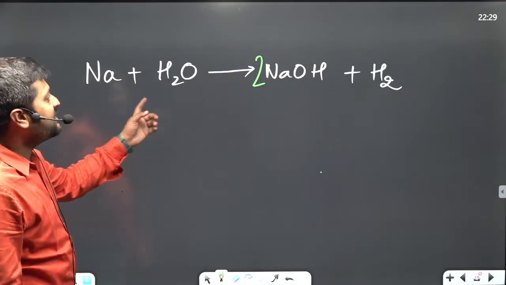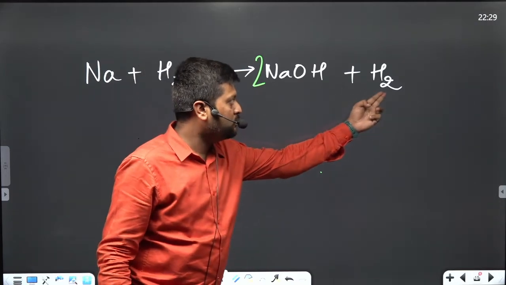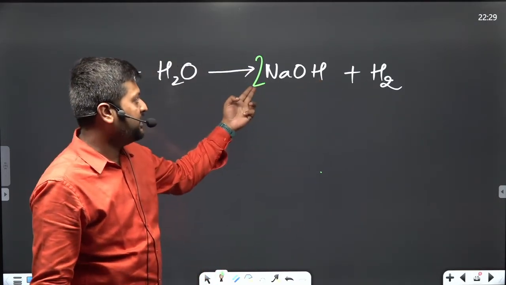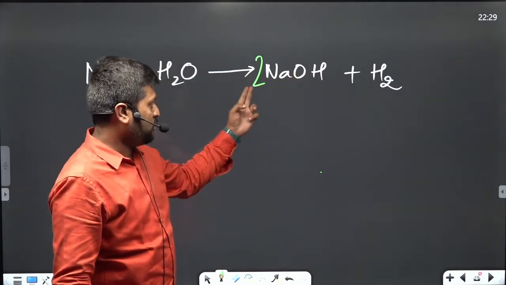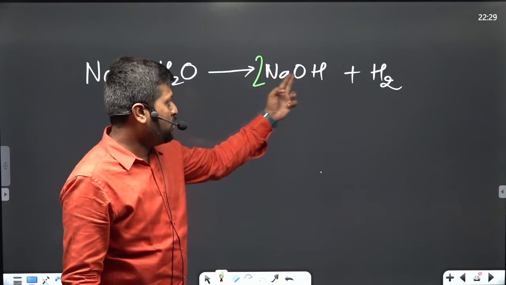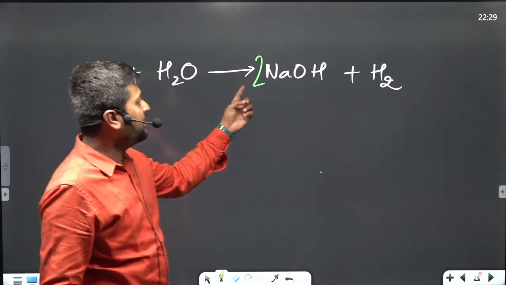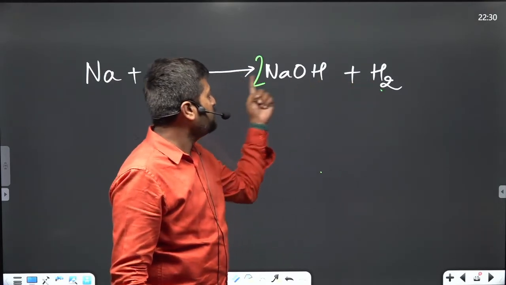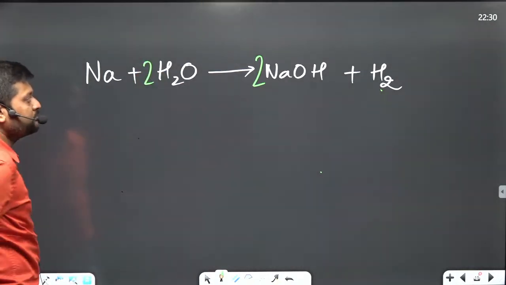Now how many hydrogen atoms do we have here? 4 atoms, 2 and 2, because this 2 written over here gets multiplied in each of the atoms. So now we have 2 sodium, 2 oxygen and 2 hydrogen, and hydrogen now, 2 plus 2 gives you 4. So we have to put a 2 here too.